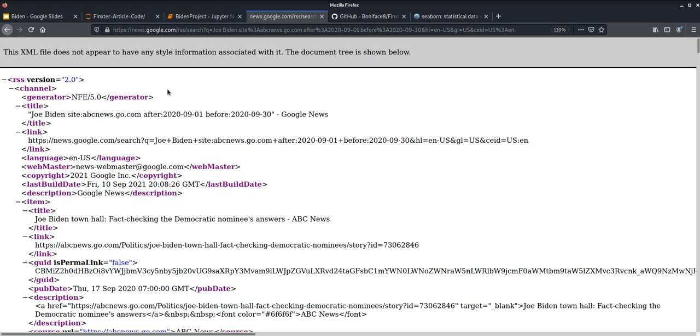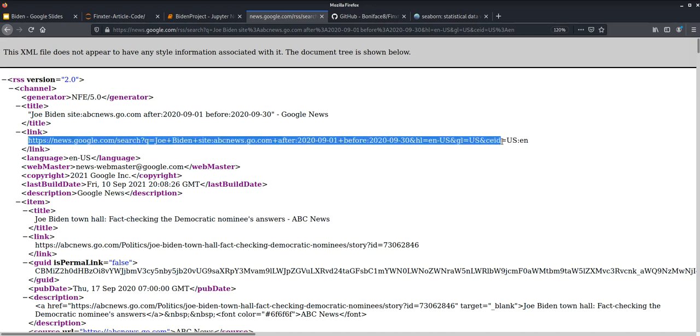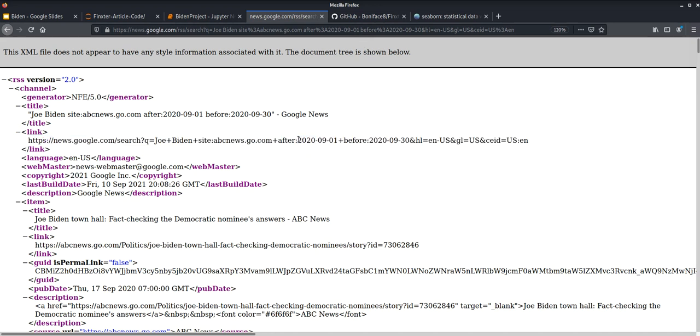Also, you may want to check and make sure that the results are relevant to the topic and the dates that you have chosen. So what we're going to do is we are going to take this precise link here, which is just the same as the link above. We're going to take this whole link and we are going to put it in our code. And in this spot here, we're going to put our start dates, we're going to put our end dates, and then here is going to be the news site that we're going to need.